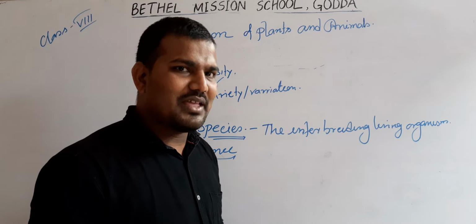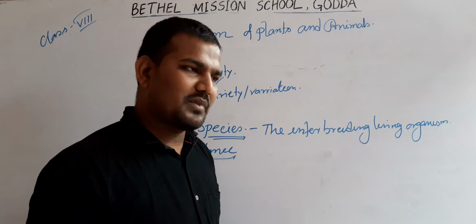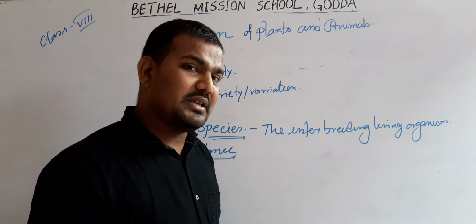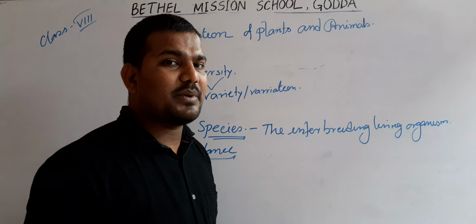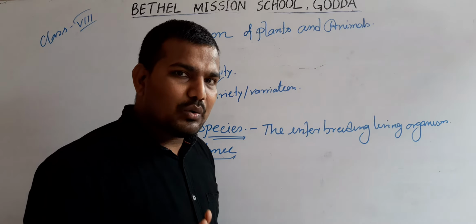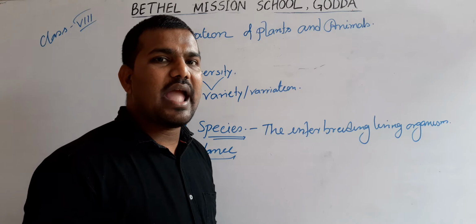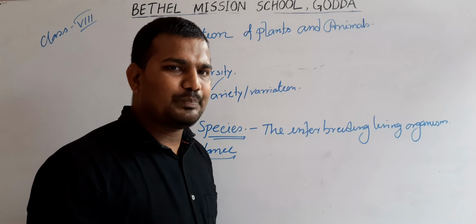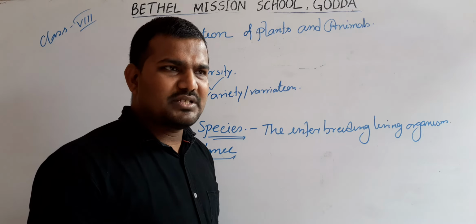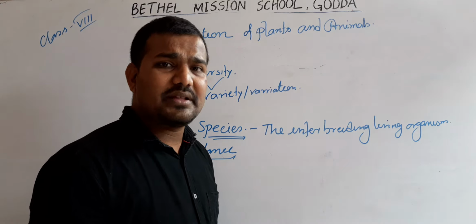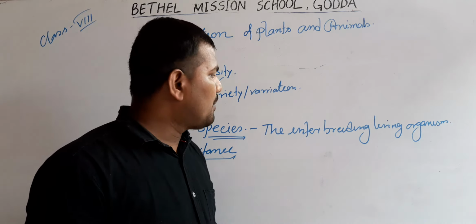If we destroy them, our future generation will miss them or not be able to see them. So that's why biodiversity is important. Along with that, biodiversity acts as a source of food, and from biodiversity we can produce different types of medicine. These are all the importance of biodiversity.